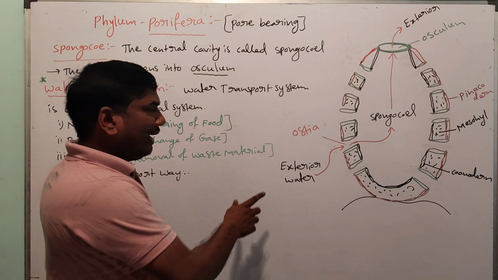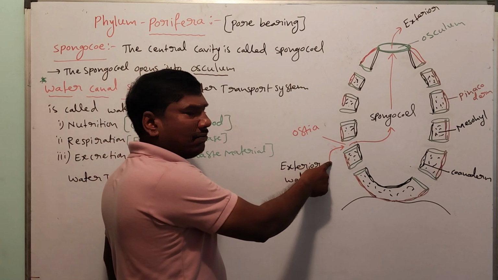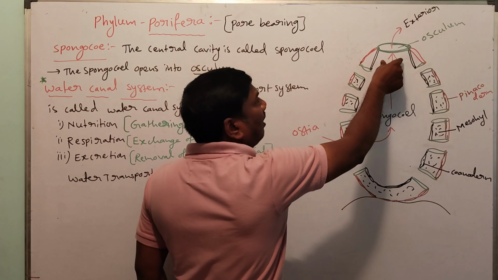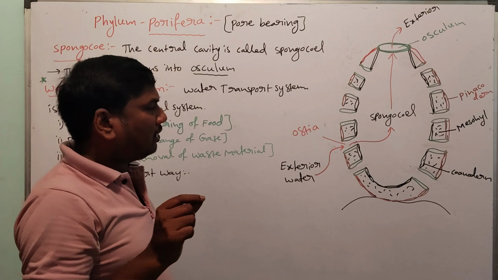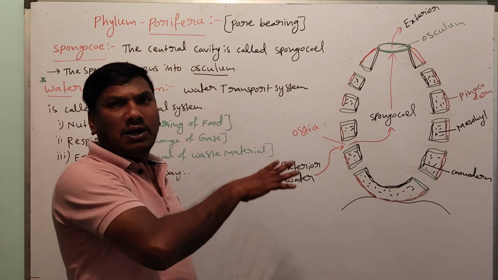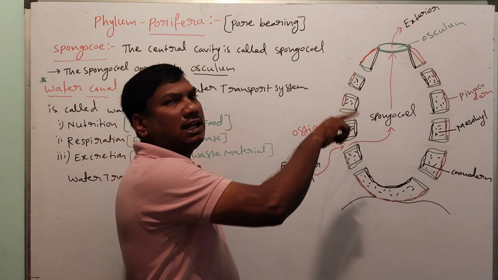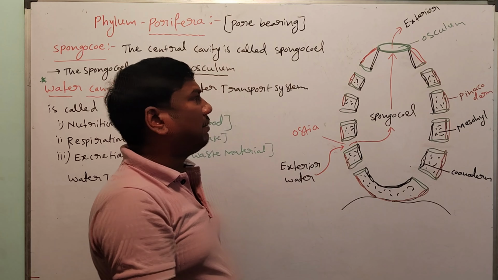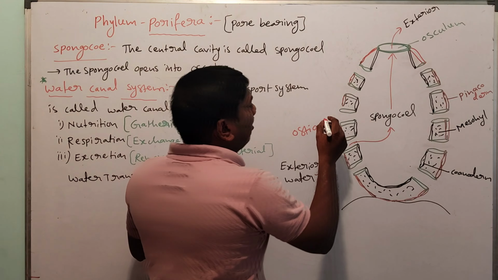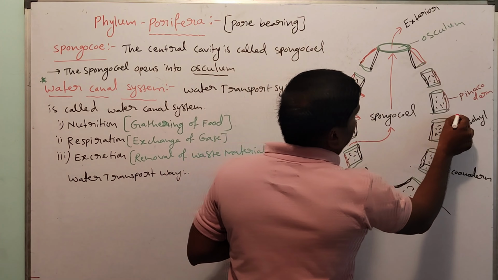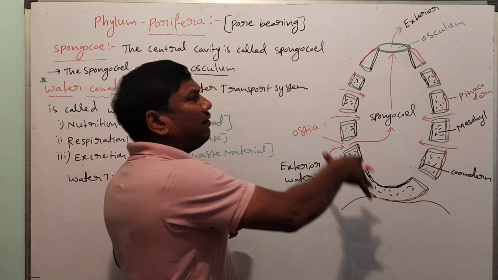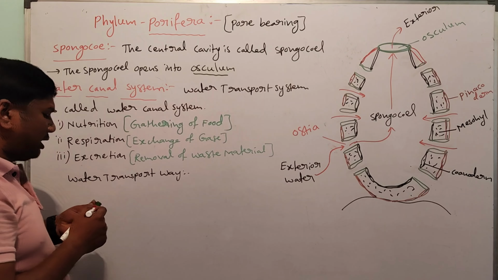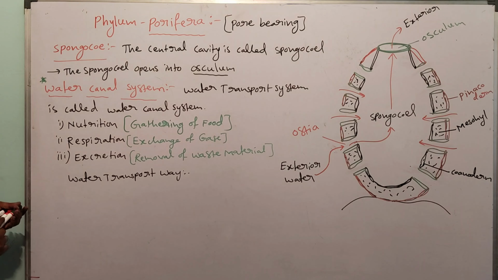So the water transport way is: first exterior water, which enters through the ostia into the spongiocele. The central cavity is called spongiocele. From the spongiocele to the osculum, and from the osculum to the exterior. Very important point: many ostias are present in the poriferan body, but only one osculum is present. Through the ostia, water enters into the spongiocele. So this is the water transport way.